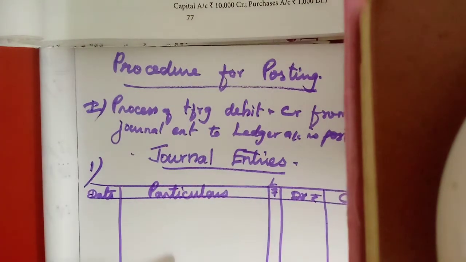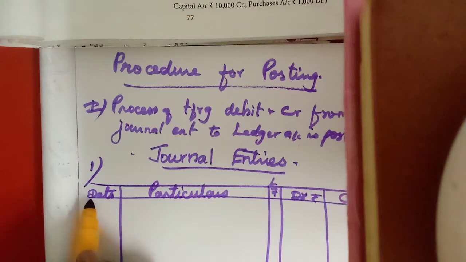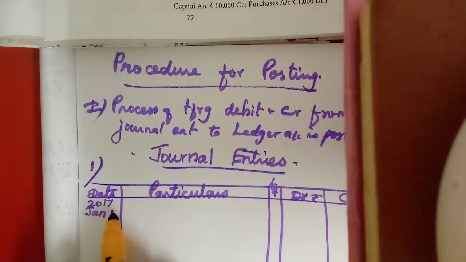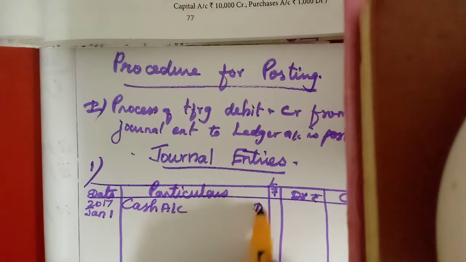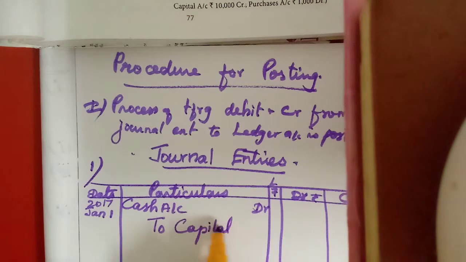First one, started business with cash. First we write the year, 2016 Jan 1. What is the entry? Cash account debtor to capital account. The person's name is not given, so simply we can write capital account.